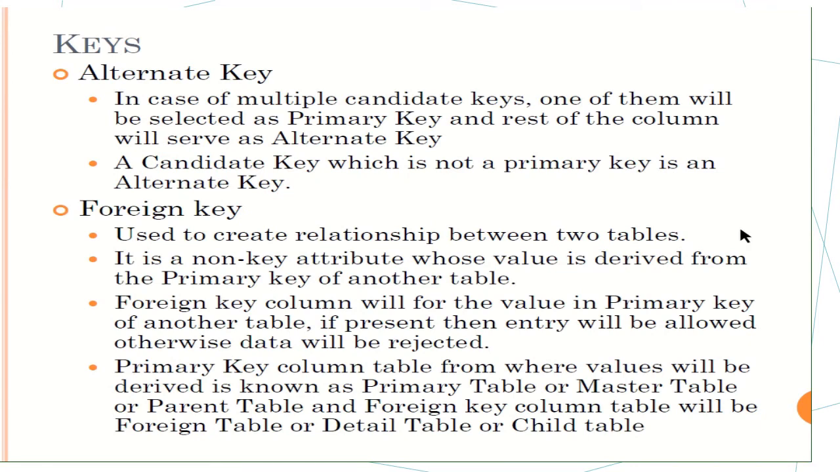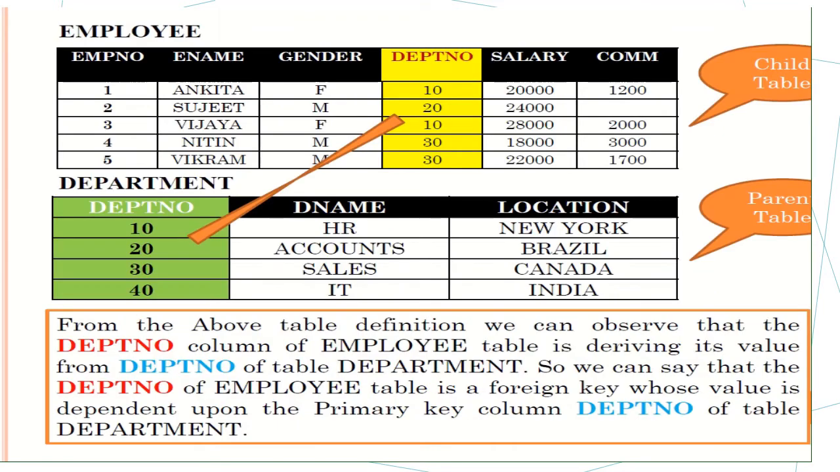Next, alternate key. If we have multiple candidate keys, then one of them will be selected as the primary key and the rest of the columns will serve as alternate keys. And what is a foreign key? It is used to create a relationship between two tables. In two tables, the first will be the parent table and the second one will be the child table. The child will inherit its properties from the parent table. So in the parent table, the column which is inherited will be notified as the primary key, and in the second one that particular column will be termed as the foreign key.